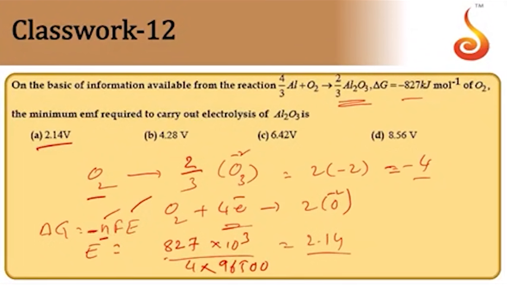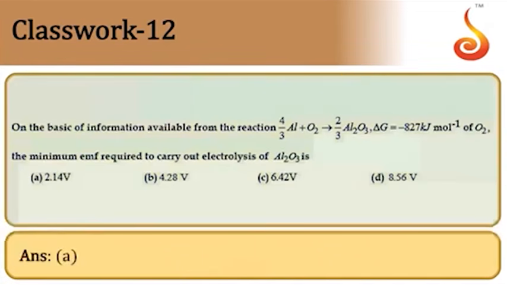So delta G is equal to minus NFE. We found out the number of electrons transferred using 1 mole of O2, and in the equation it is given as 2 by 3 O3. O will be having minus 2 in that. The total electron transfer we have taken, so 4 is the electron transfer. Then the answer is 2.14 here.